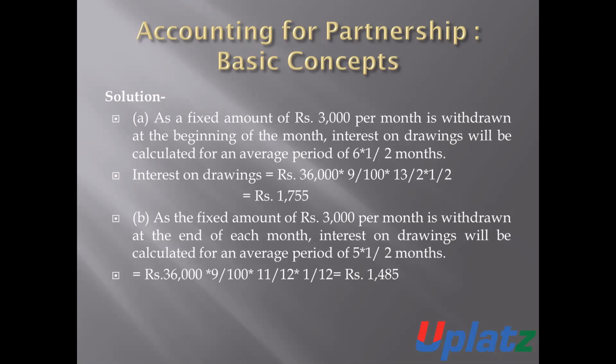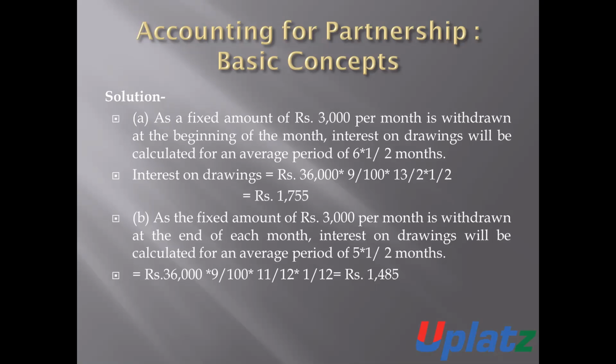So the amount of interest will be 3,000 into 12 per month, that is 36,000, into 9% into 6.5 months. It will be 1,755 rupees. The amount of interest on drawings will be 1,755 rupees. That is what the partnership firm will charge as the amount of interest on drawings.